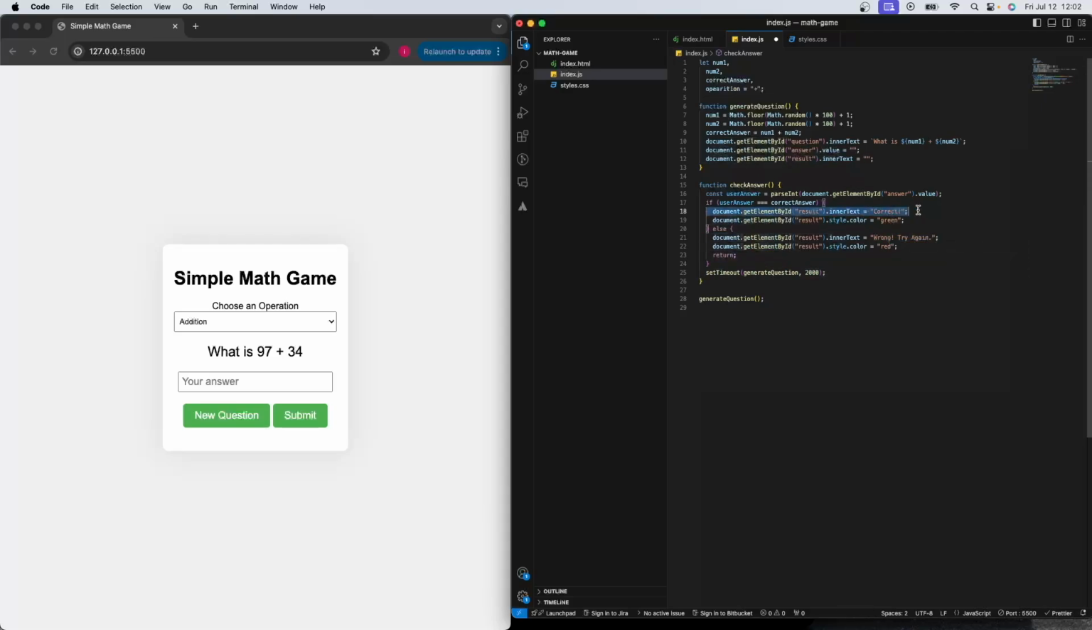And yeah, if the answer is correct, then a new question will be generated in 2 seconds, 2000 milliseconds, or whatever you want to call it. So let's save. Let's generate a new question. I'm trying to find something simple, and this is gonna be 102. Submit, correct, and a new question is generated. So working fine so far.